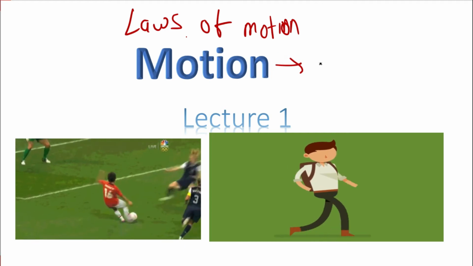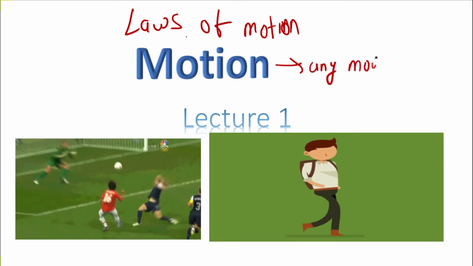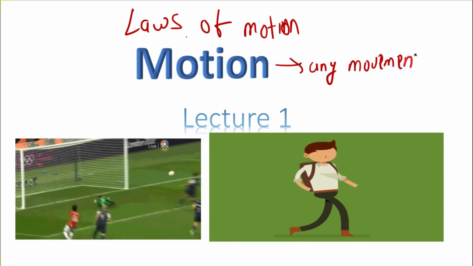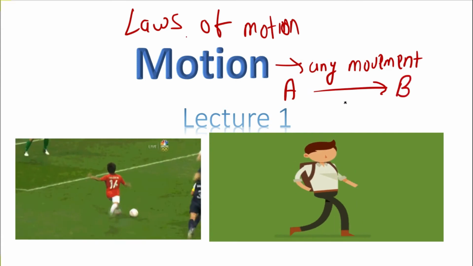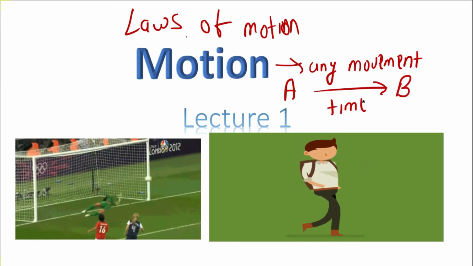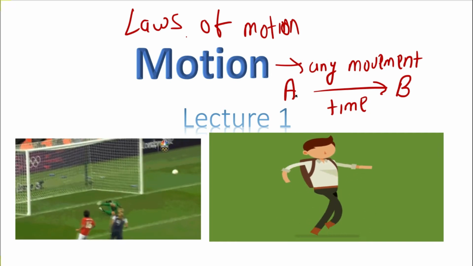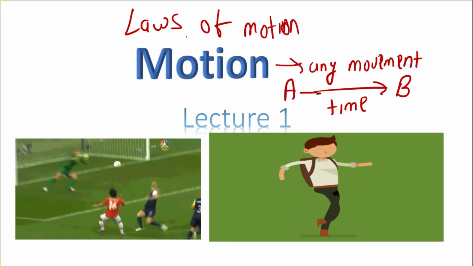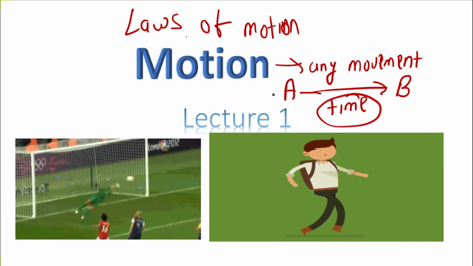Motion का मतलब क्या होता है? Motion means any movement from point A to point B which takes some specific time is called motion. If you are moving from point A to point B and you take some time, that is called motion. Let's take an example.